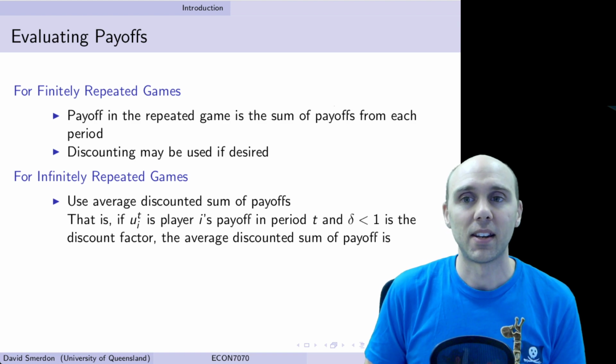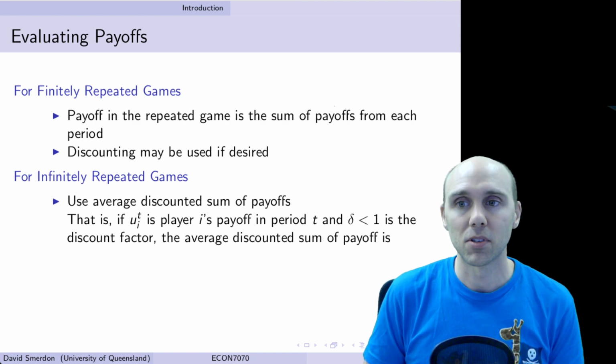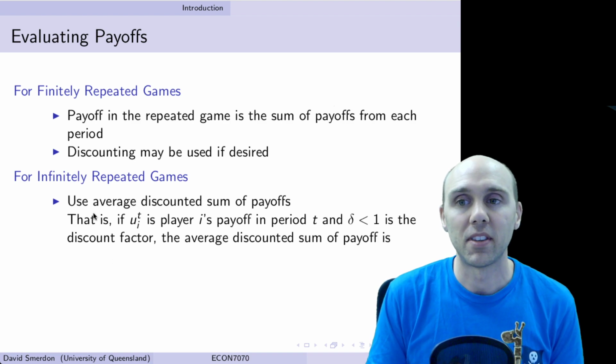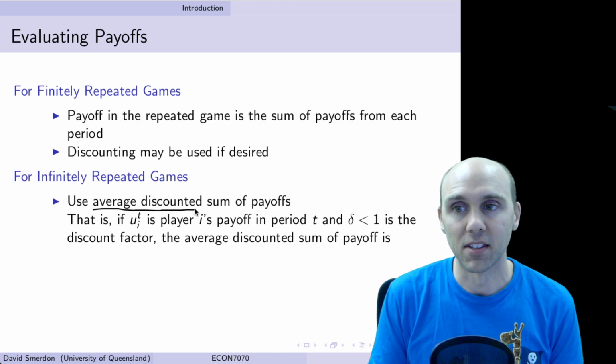We're also interested in infinitely repeated games, where we're particularly going to focus on a neat trick where we use the average discounted sum of the payoffs.